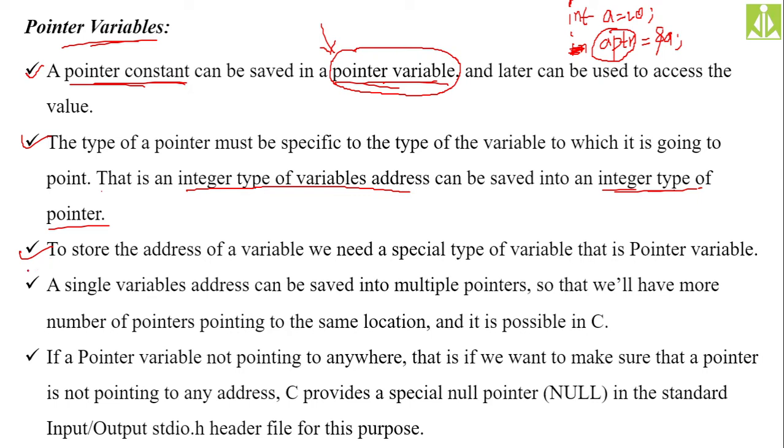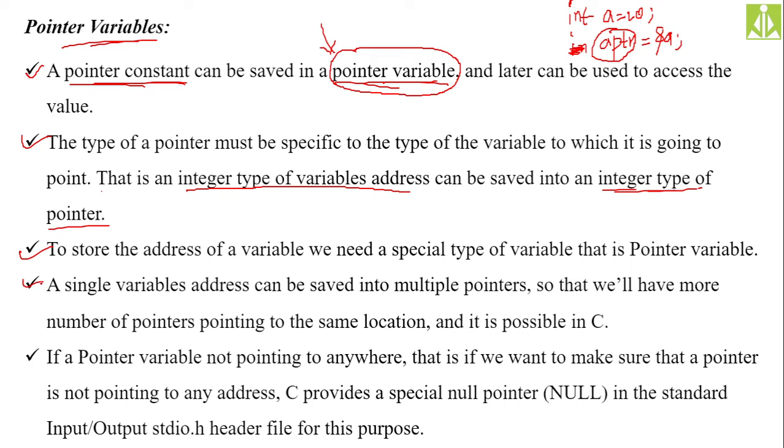A single variable's address can be saved into multiple pointers. It is not compulsory that you store the address of a particular variable into one single pointer. You can store the address of a particular variable into as many pointers as you need. So simply with the help of a reference to the memory, or the memory address, we are creating as many links to that reference as we need.